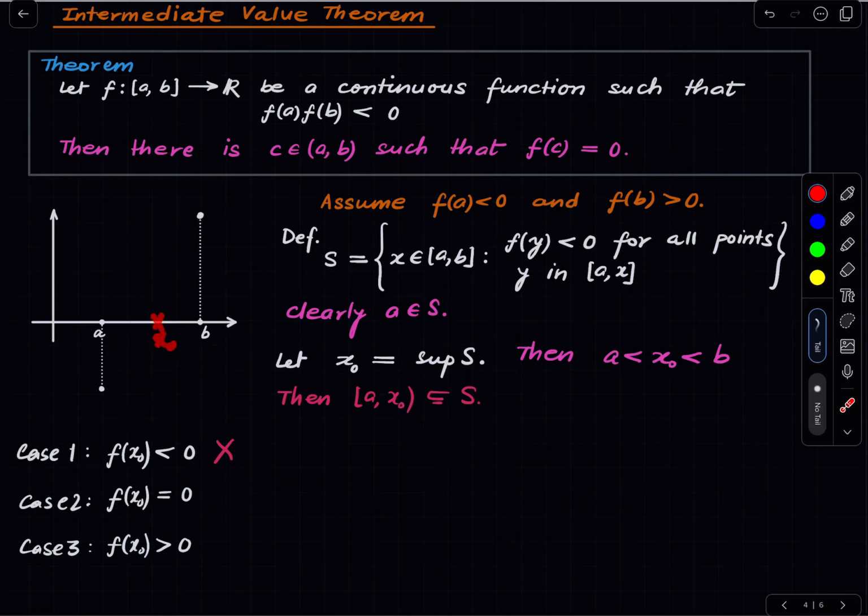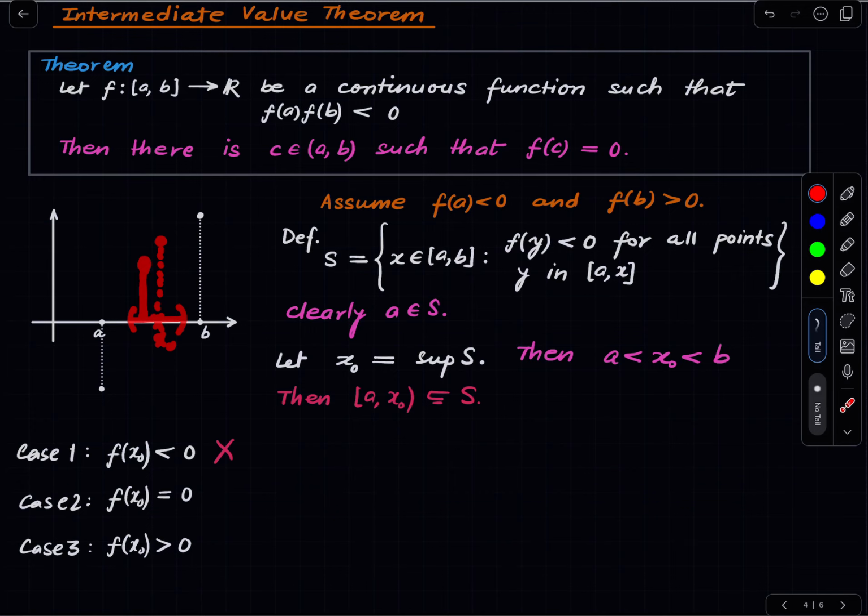X naught is here, the function takes positive value at x naught. So there is an entire neighborhood where the function takes only positive values, and if we choose a point in this region towards the left of x naught, we will see that that point cannot be in S, because the function takes positive value there.